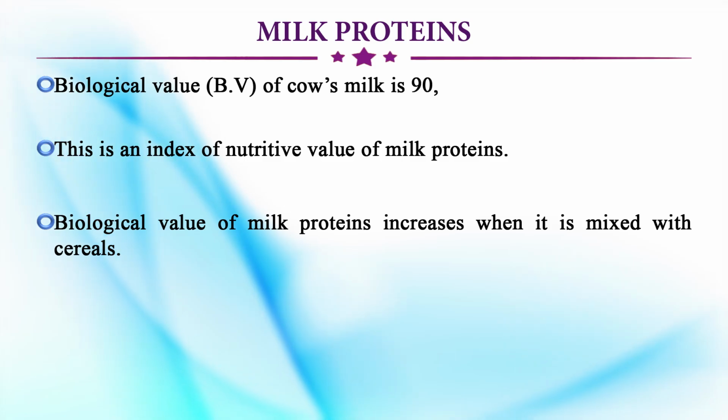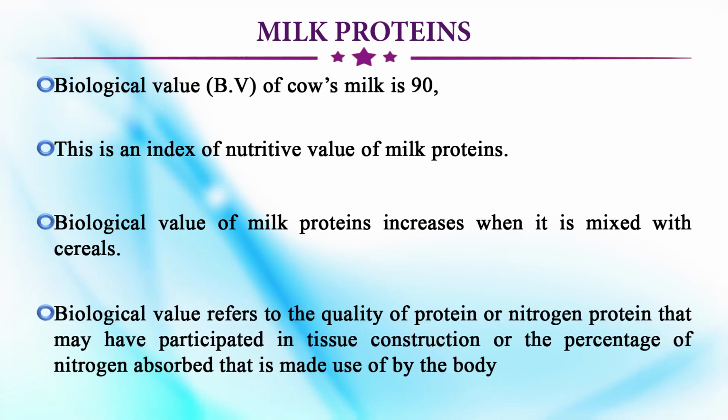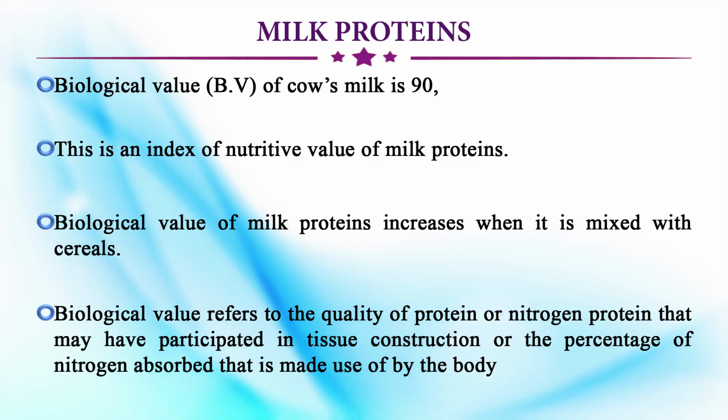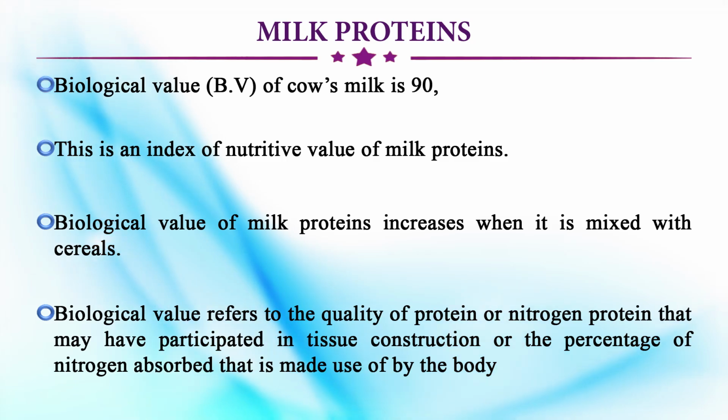So, they complement each other very well, and it increases the value of the milk. Now, biological value, just for reference purpose, is the quality of protein or nitrogen that may have participated in tissue construction, or the percentage of nitrogen absorbed that is made use of by the body. So, milk has a good nutritive value of 90.